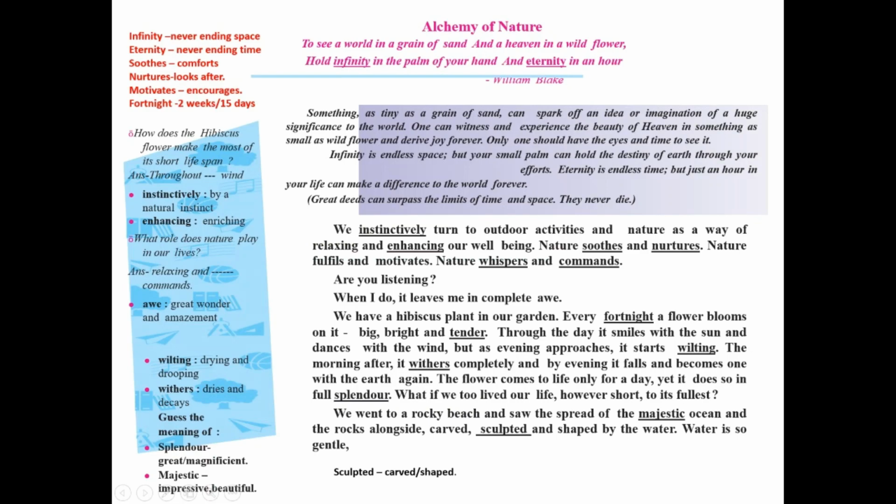You can even enjoy the beauty of heaven in an ugly flower, in a wild flower. He also says that you can hold infinity. What is infinity? Never ending space. You can hold infinity in a very small space, that is the palm of your hand, and you can make a difference in a never ending time in what you do in just a small amount of time, maybe an hour.